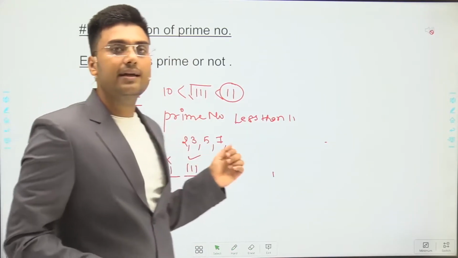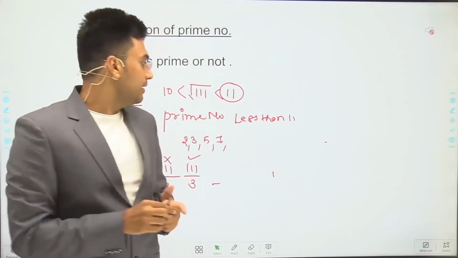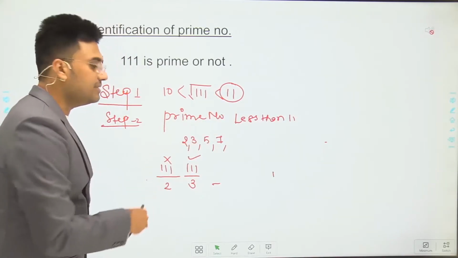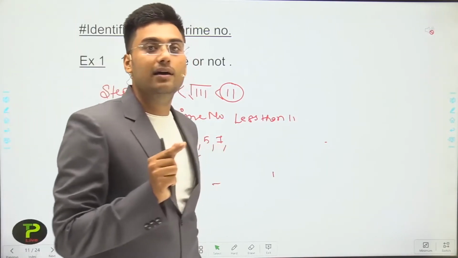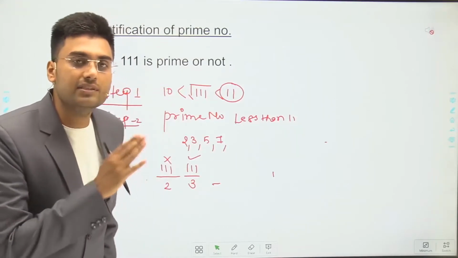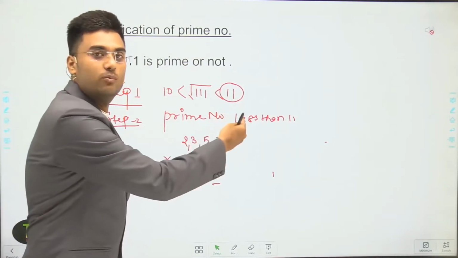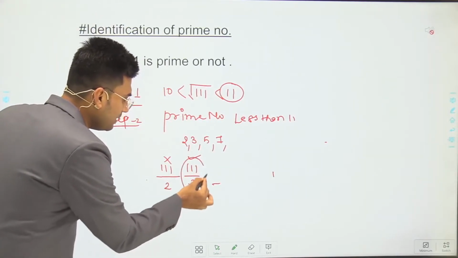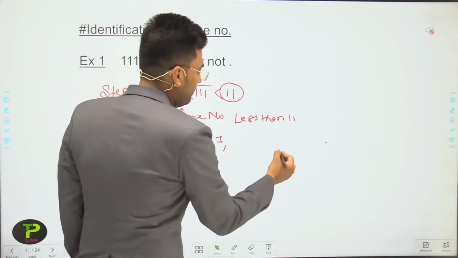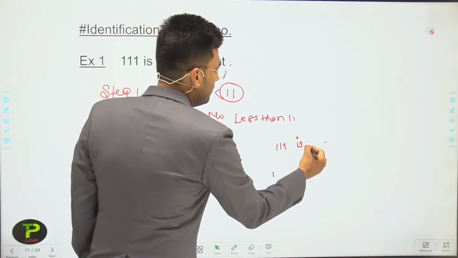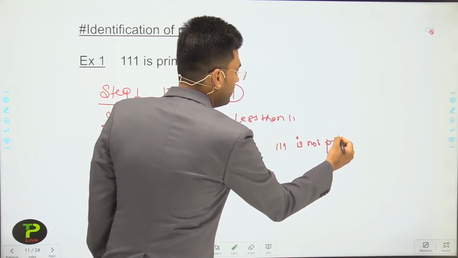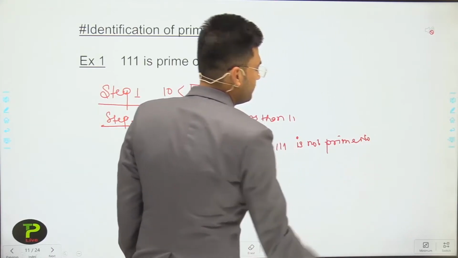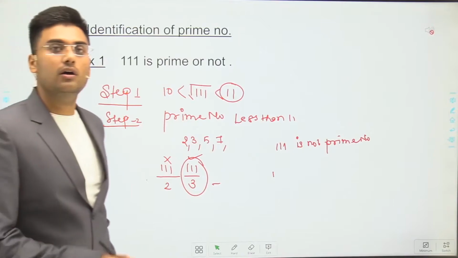Now, as I said earlier, if a number is divisible by a prime number smaller than 11, then it should not be a prime number. And if the number is not divisible by any of the prime numbers smaller than 11, then it should be a prime number. So since it is divisible by 3, we can say that 111 is not a prime number.